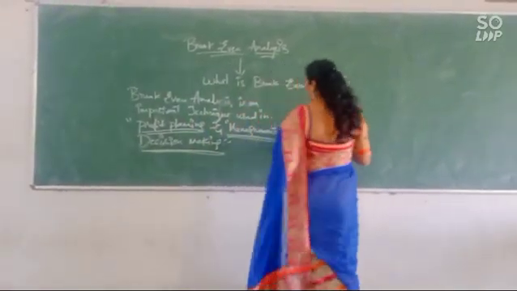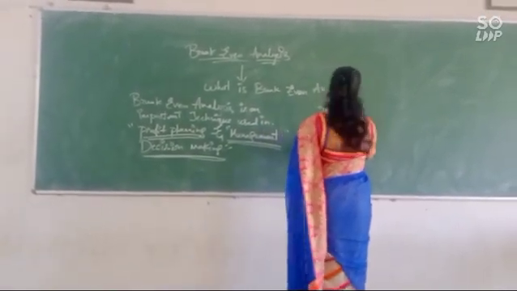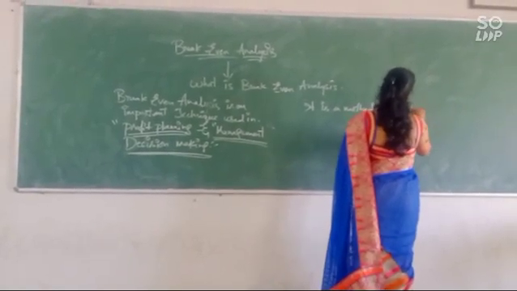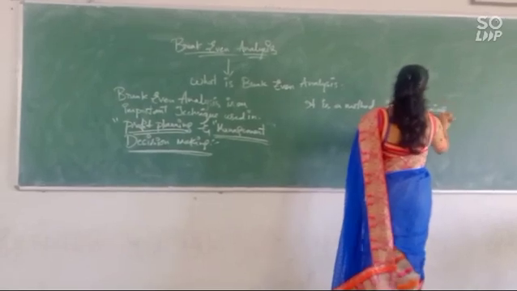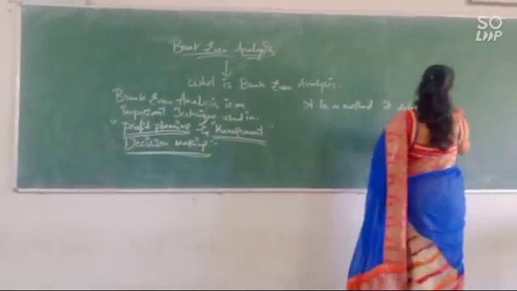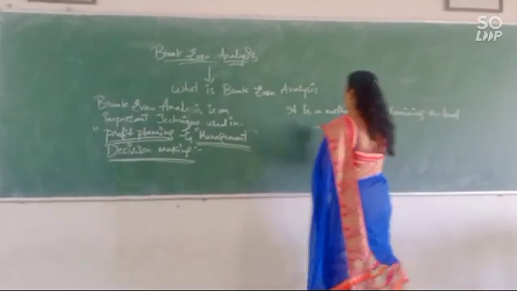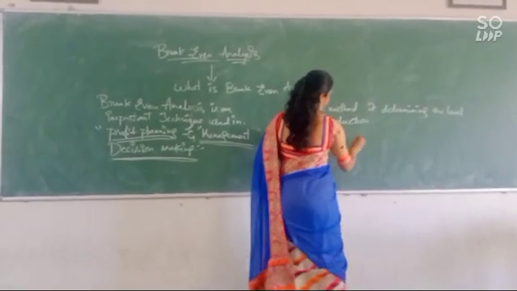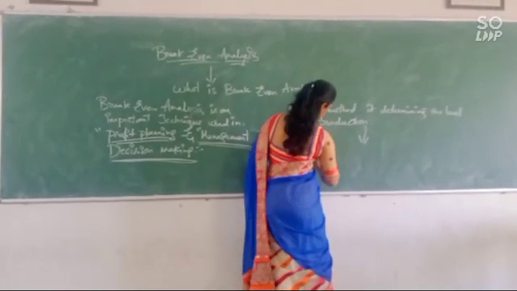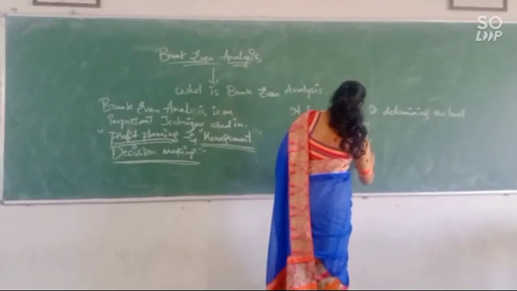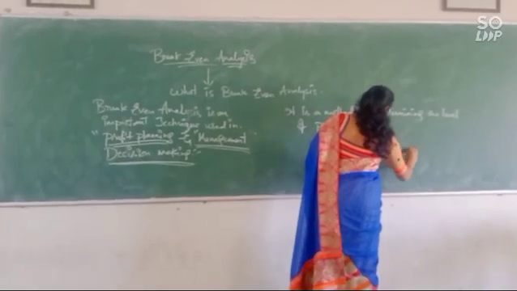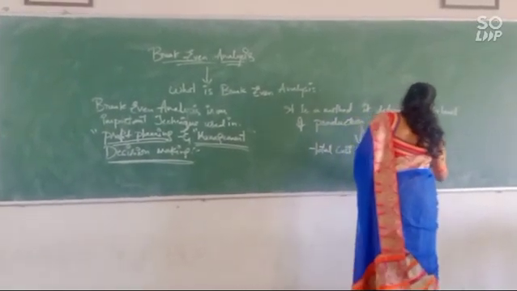And next, it is a method of determining the level of production, that is, where total cost equals total selling price.